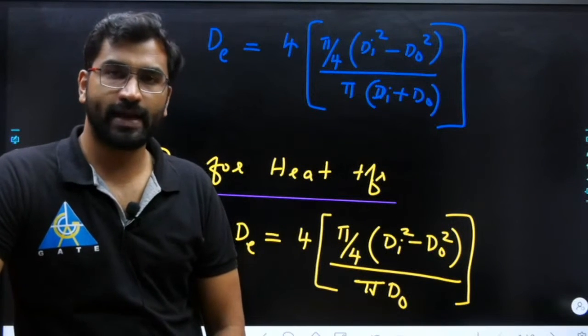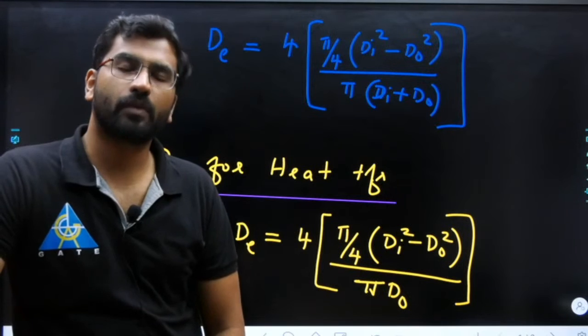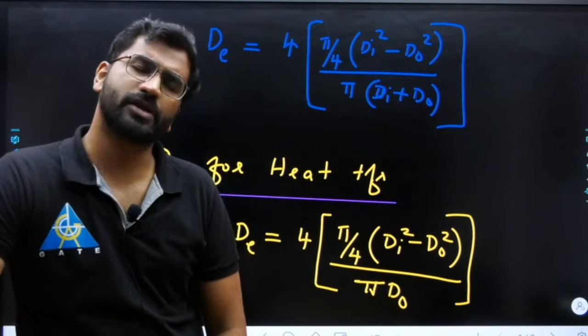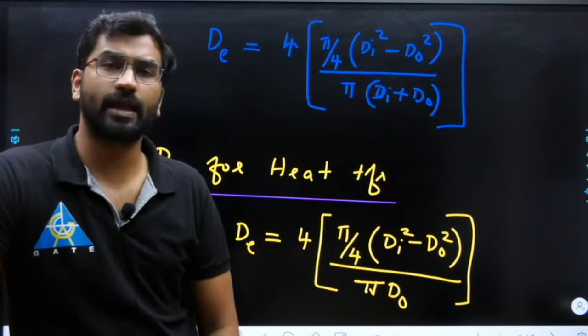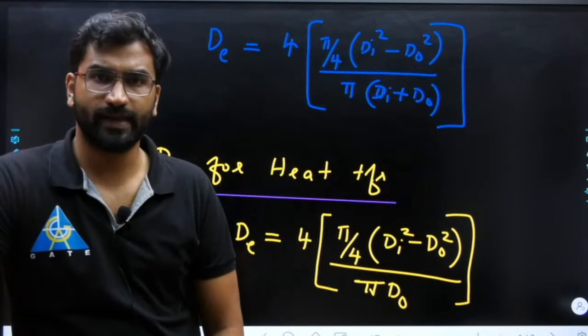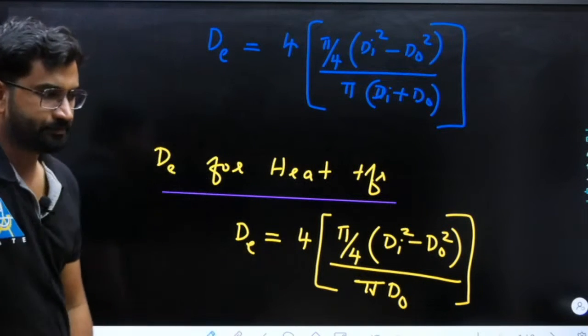They will give you an annulus and they will ask what is the equivalent diameter for pressure drop and heat transfer. So दोनों के लिए आप calculate कर सकते हैं. I hope it is fine. Clear? So this is the point.